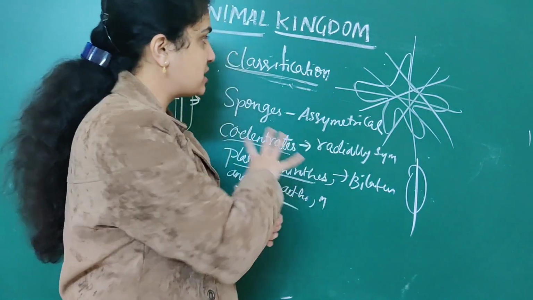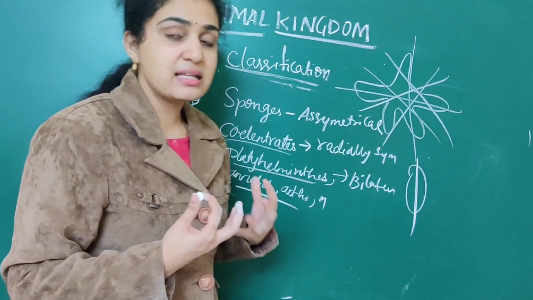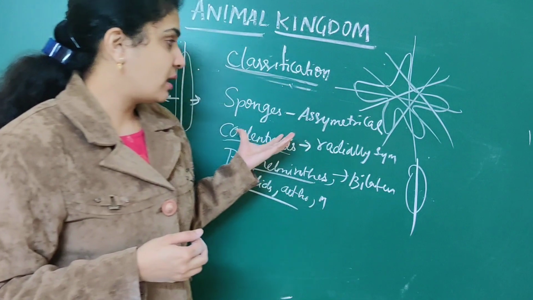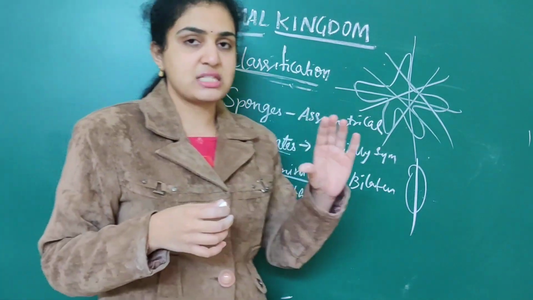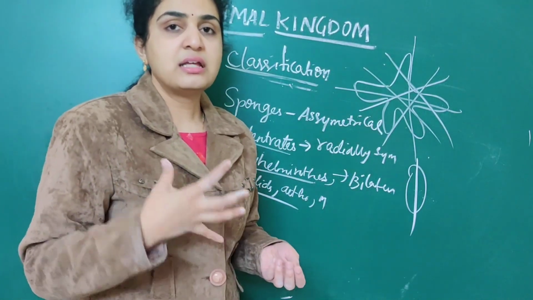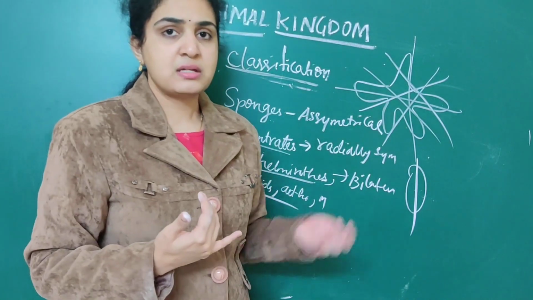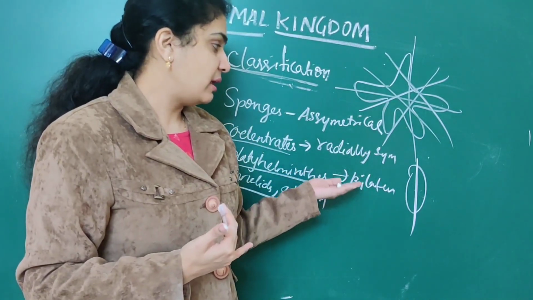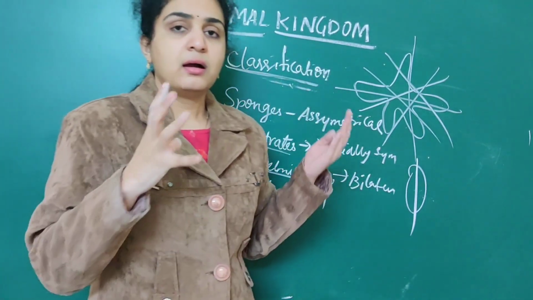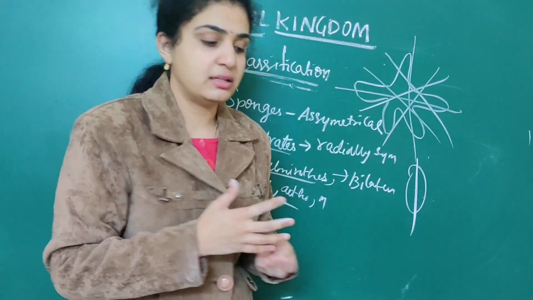Next, the last classification which we have seen is about symmetry. Symmetry means they are asymmetrical animals, the first classification. Second is radially symmetrical. Third is bilaterally symmetrical. So three different types: asymmetry, radial symmetry, bilateral symmetry. So this is about the different symmetries that are associated with it.